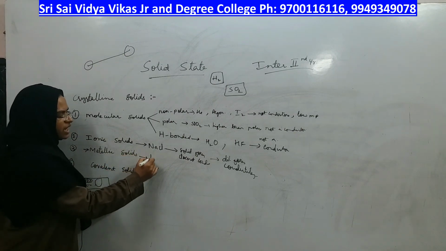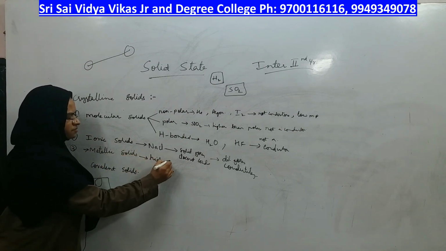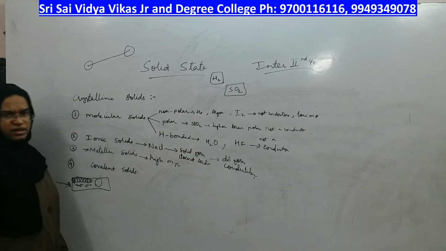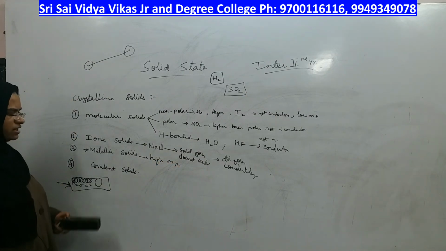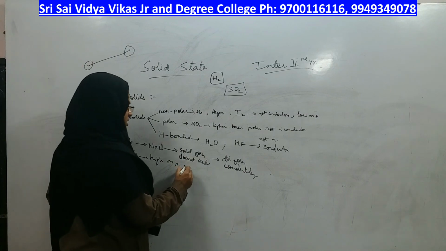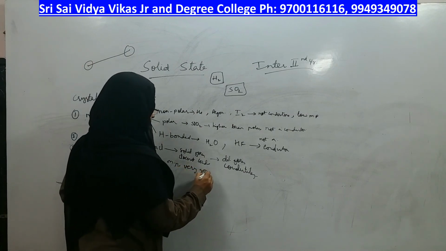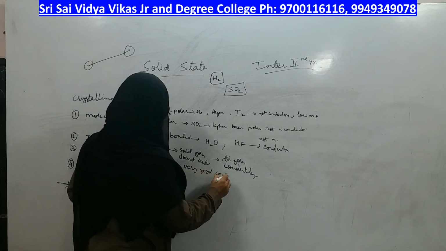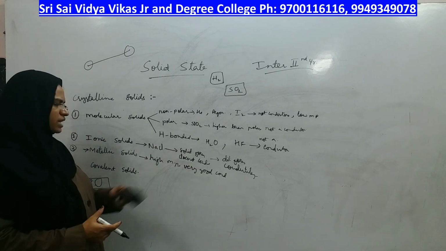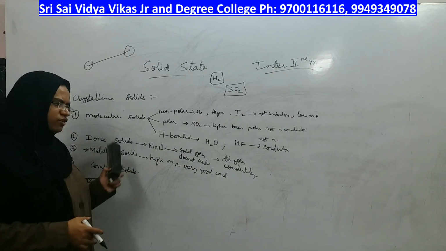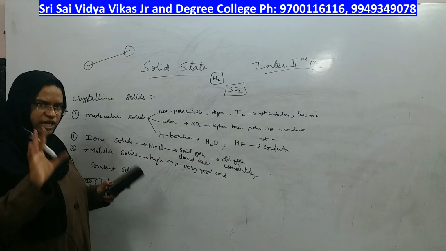It has a high melting point, and it's a very good conductor, right? The examples are metal rods of iron or copper and so on, right?